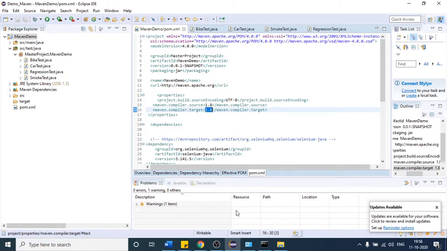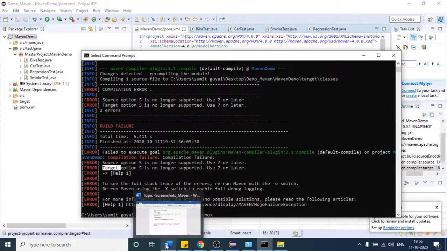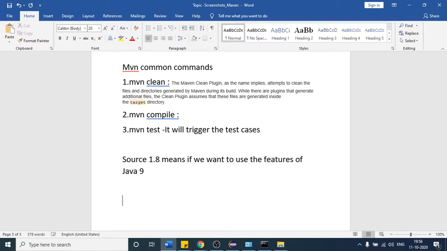So what does this target say? Target 1.8 says that I want all my classes, and as of now we have only 4 classes in our project.